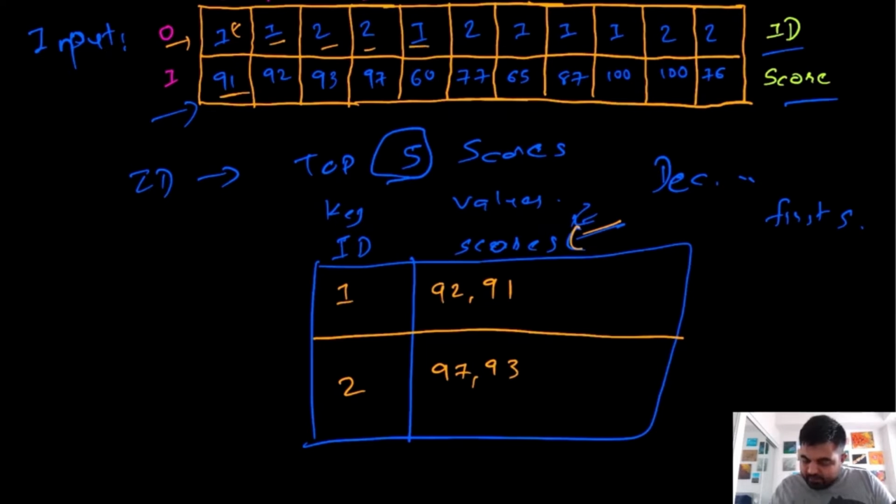Now again ID number 1. This is 60, so 60 can directly be appended at the end of whatever data structure we have. Now we have 77. Again we can append 77 over here. This one is 65 for ID number 1. Now 65 needs to go in over here, so we will have to update the value like this. And now this one is 87, so the next value is 87. Again we will have to update the value like this.